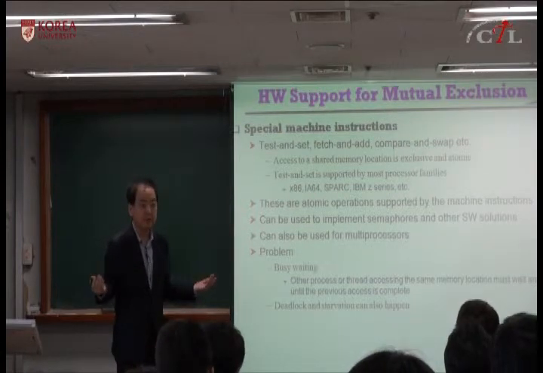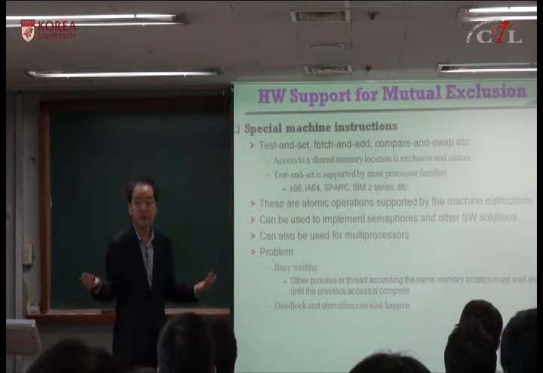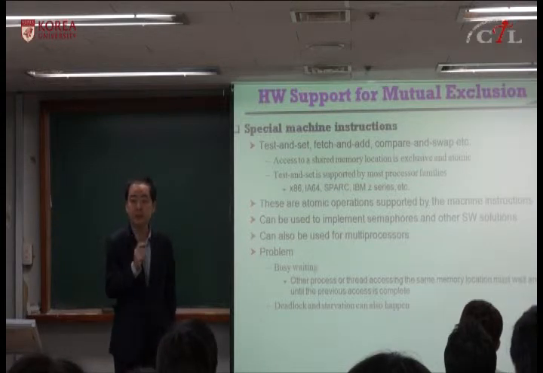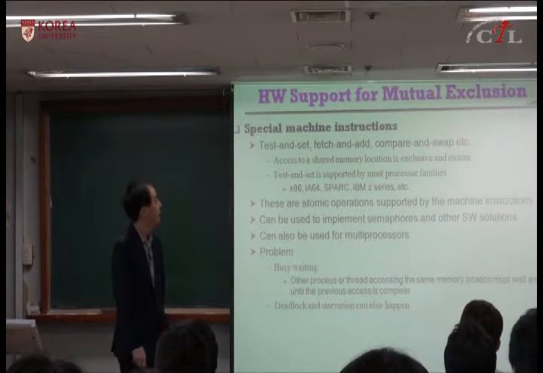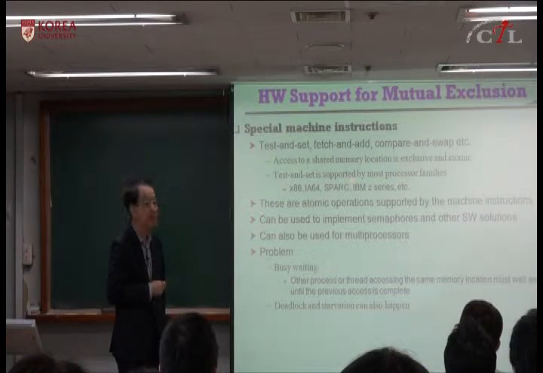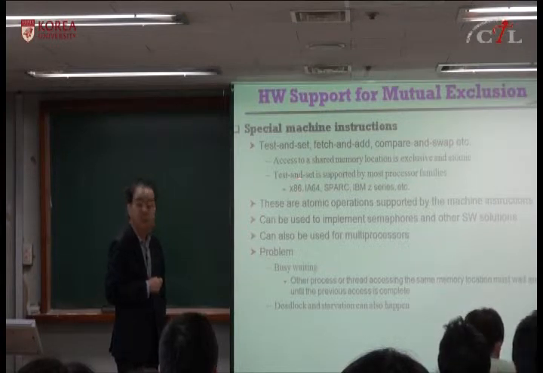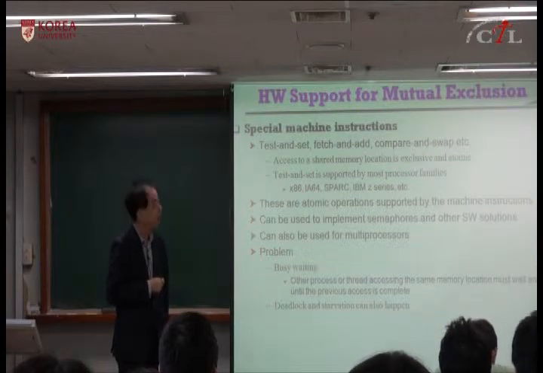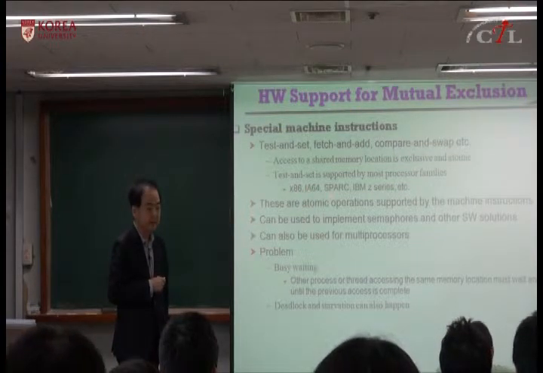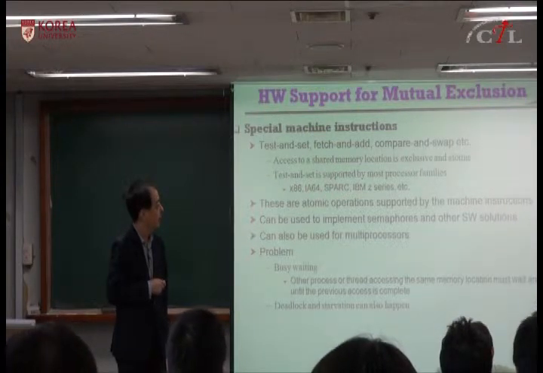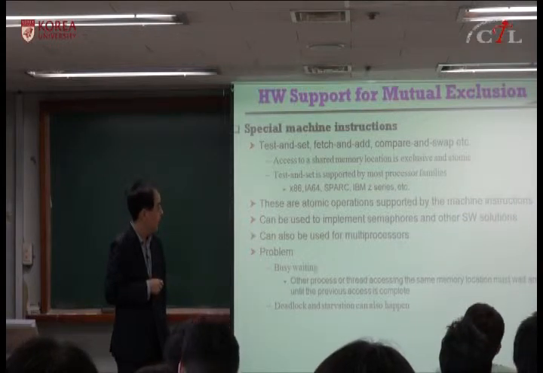If another process from other processors requires accessing the same location, until the first one completes, the other cannot access the location because there is only one location. Okay? So this test and set is supported by most processors because this is the most common. It's supported by x86 and IA64. IA32 is Intel's 32-bit instruction set architecture, IA64 is Intel's 64-bit instruction set architecture, and also SPARC, IBM, and so on. These are atomic operations supported by machine instructions.